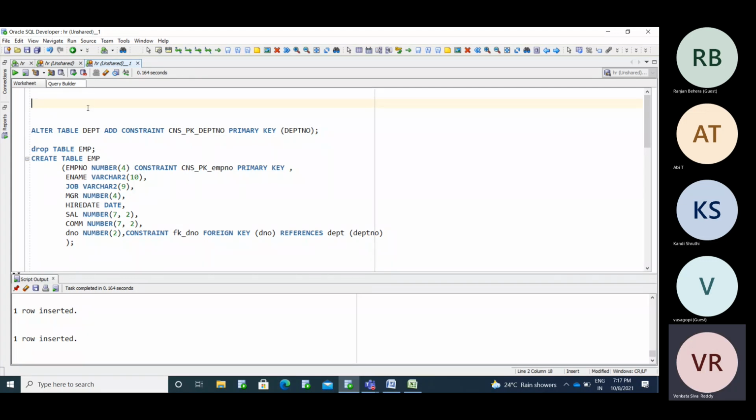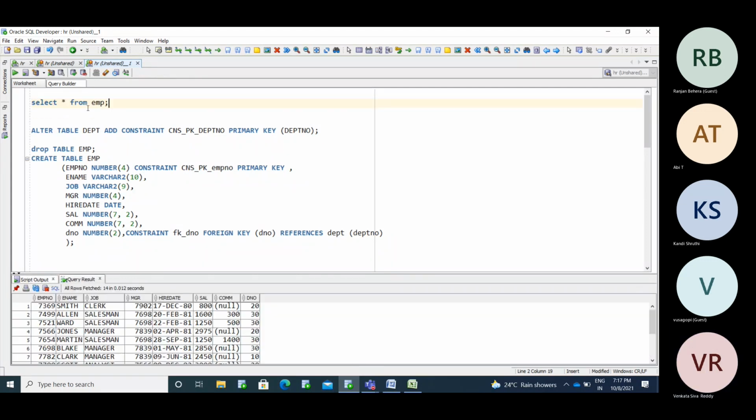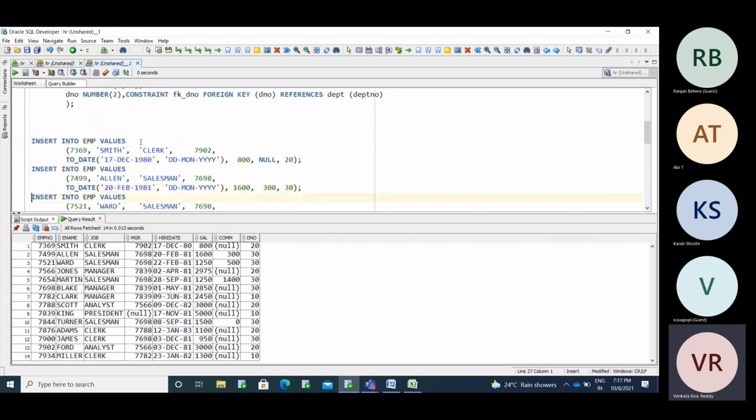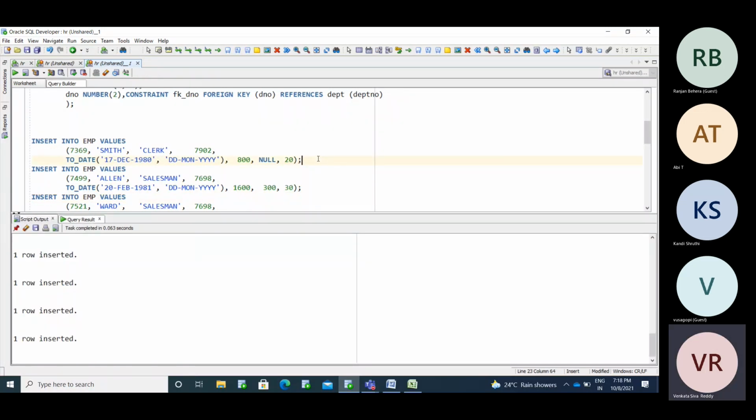Start from EMB. You can verify the data is allowed here. Okay, now I am rolling back the statement. Just I roll back. This red symbol is the rollback. This is commit. Okay, so I'm pushing the data 20. It is allowing the insert.